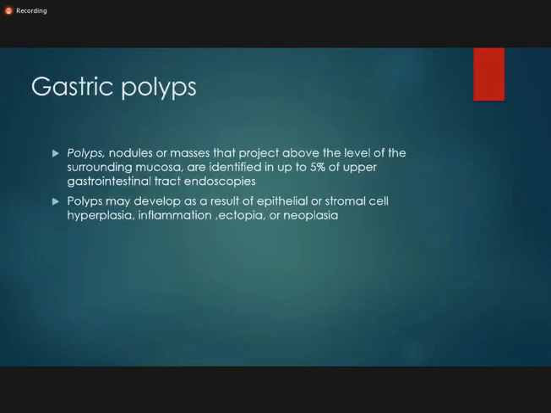So, gastric polyps. These are polypoidal nodules or masses that project above the level of the surrounding mucosa. They are identified in up to 5% of upper gastrointestinal tract biopsies. They may develop as a result of epithelial or stromal cell hyperplasia, because of inflammation, because of ectopia, or because of neoplasia.